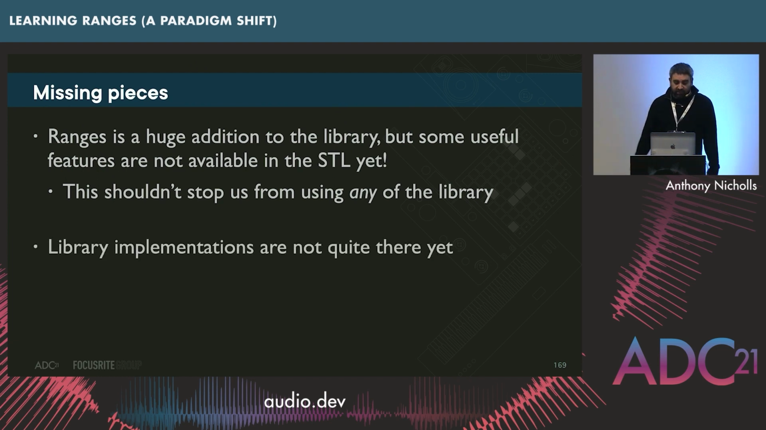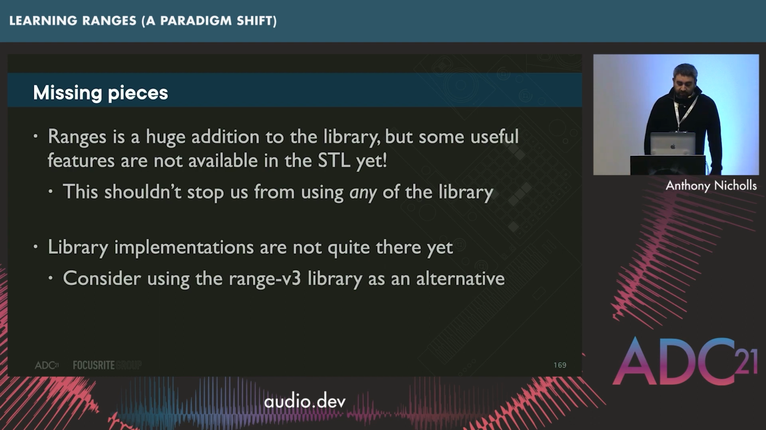Some of the library implementations are not quite there yet, so I mentioned Xcode. If that's the case for you, then C++20 might not be quite right for you at the moment. But you could at least consider using the range-v3 library as an alternative. And there are ways you could use it that would probably integrate quite nicely over to C++20. I found it a pretty seamless experience, to be honest. There's CMake support, there's vcpkg, Conan, etc. It's a very good library.